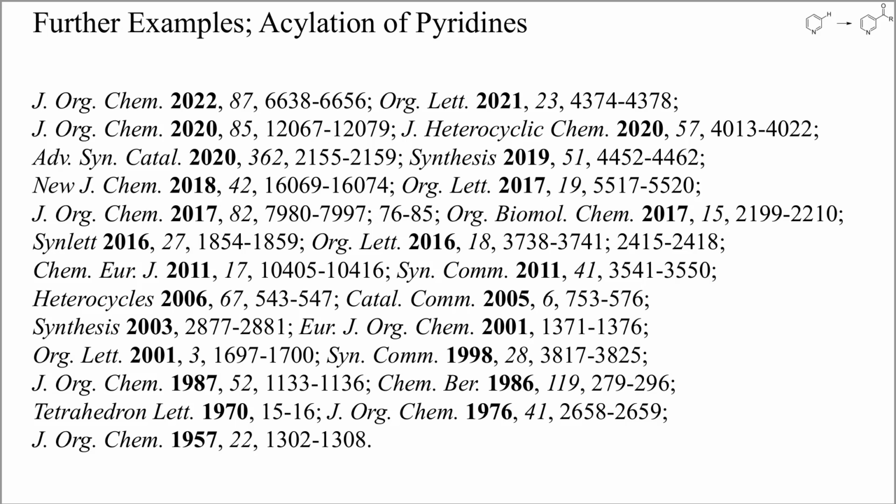The next video of this playlist is about the alkylation and vinylation of pyridines. There you can find examples of nucleophilic additions to pyridines, of the addition of alkyl radicals, and of the reaction of metallated pyridines with alkenes, alkynes, and other carbon electrophiles.